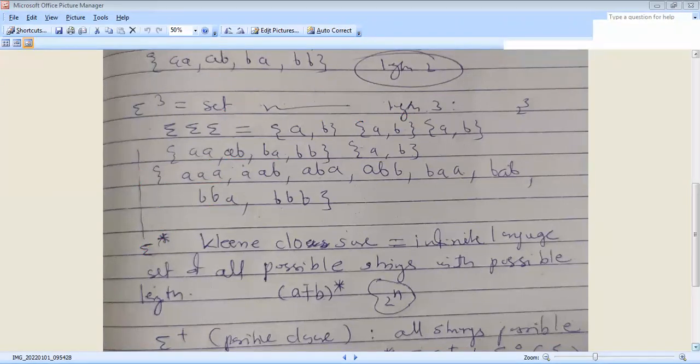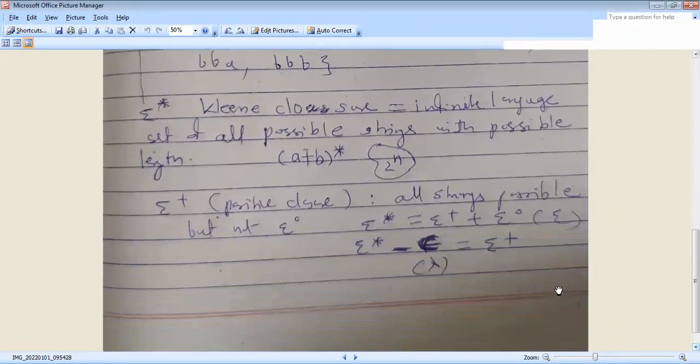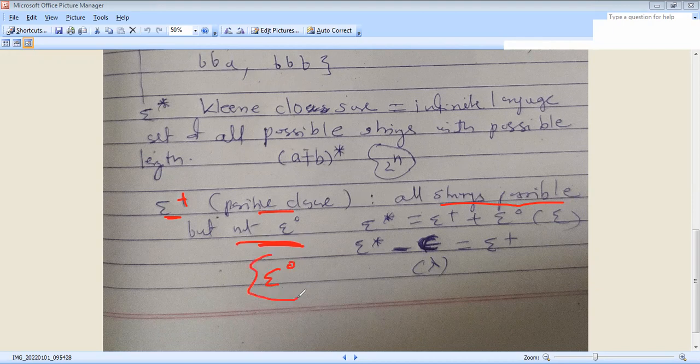Next, positive closure. Positive closure is written as sigma plus. In positive closure, all strings of any length are possible, but the null string is not possible. In positive closure, we cannot write the null string, that is sigma raised to 0. Therefore, this is the formula for finding positive closure.